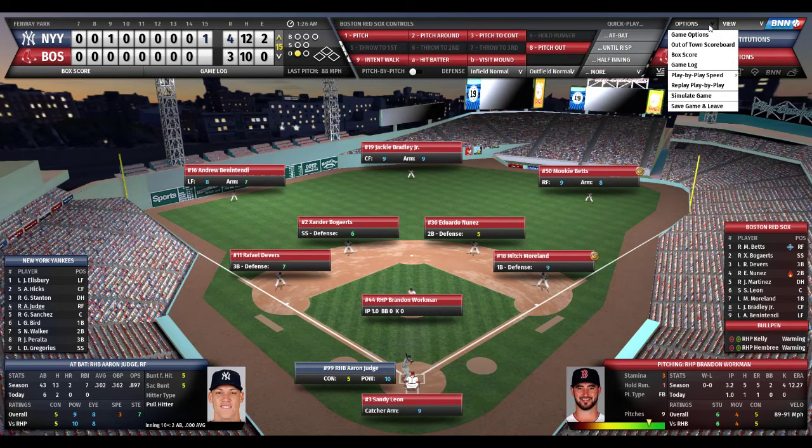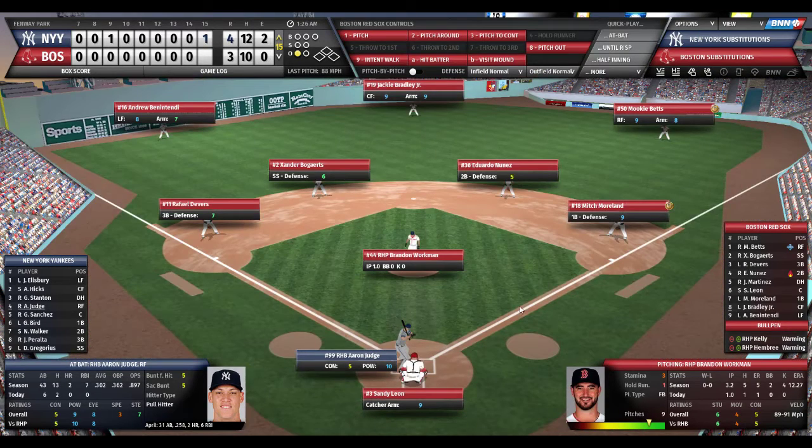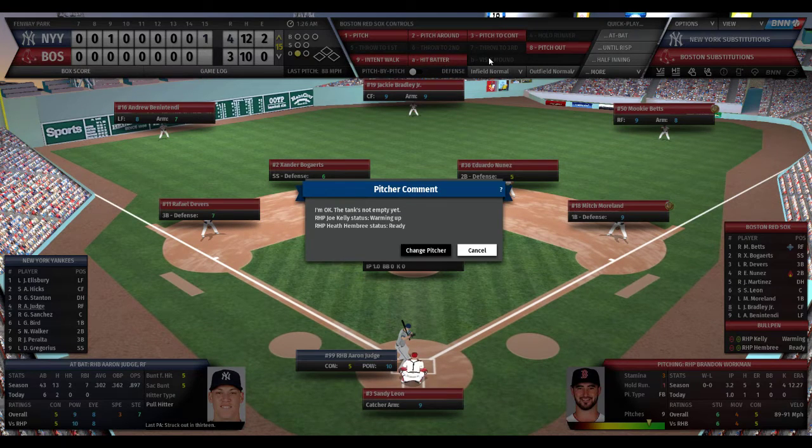Okay, let's go back to... Where's the view? Wide camera. There we go. All right, one out. Yankees have a 4-3 lead. Can Judge go back-to-back jacks? And let's just do a mound visit to Brandon Workman. I'm okay. The tank's not empty yet. That's nice.